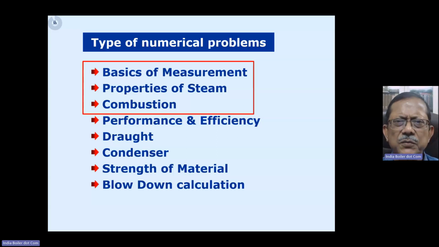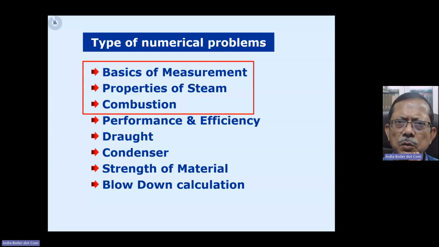That is, calculation of CV, calculation of gas composition, calculations of theoretical air and actual air that is being used in the combustion. Those are the areas where you need good practice. In fact, combustion is not only important for BOE, it is also important for your actual operation practices.